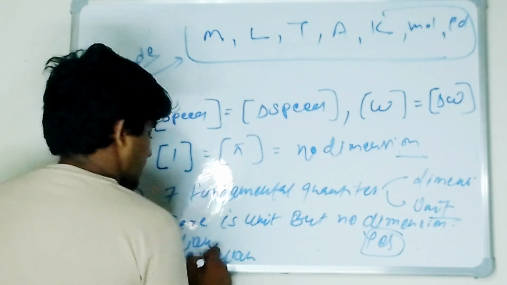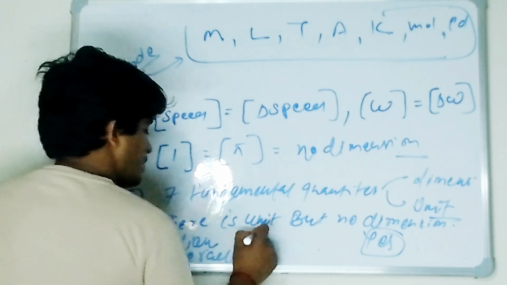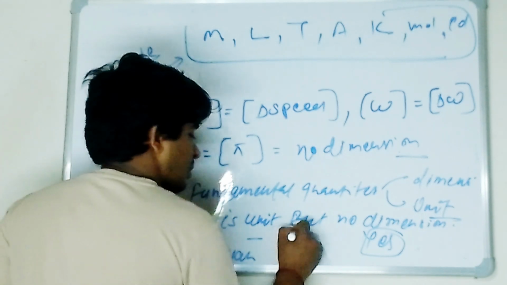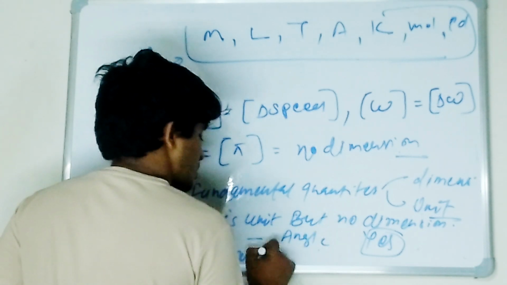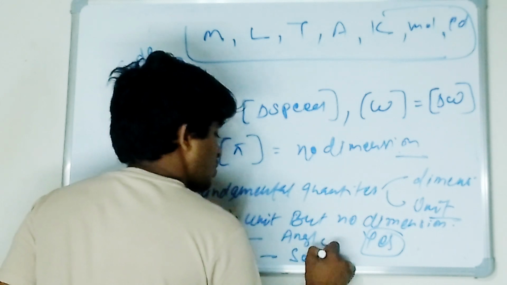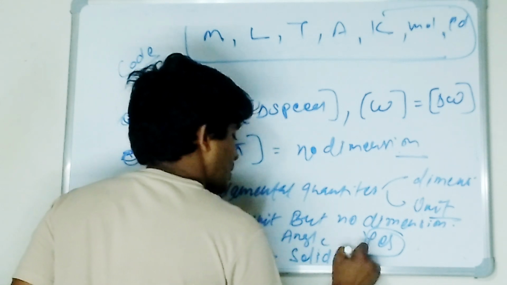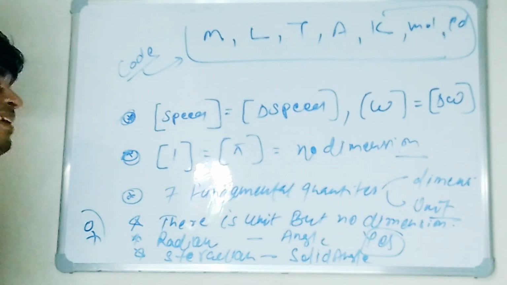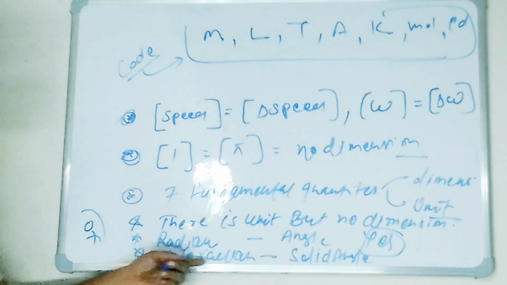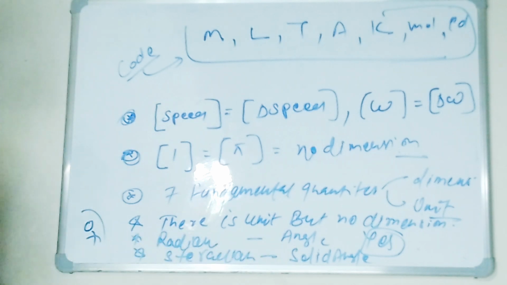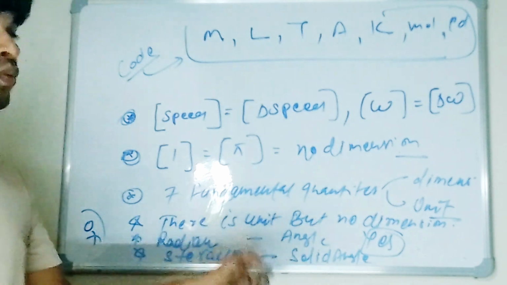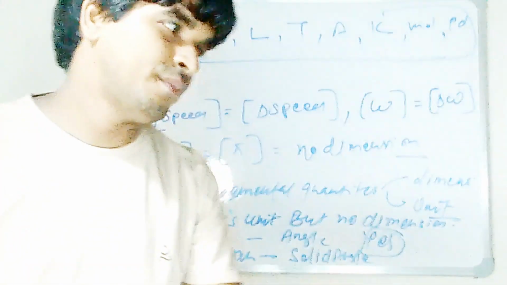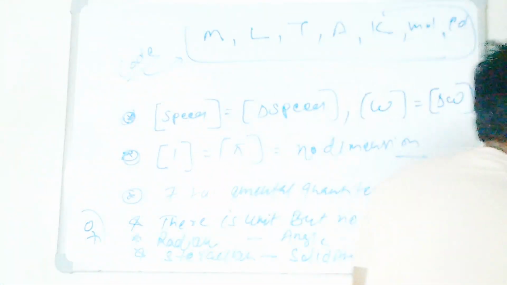Okay, steradian. So the radian is what? This is angle, and this is solid angle. So the unit for angle is radian, and the unit for solid angle is steradian. But what's the dimension of angle? No dimension. My people, no dimension.